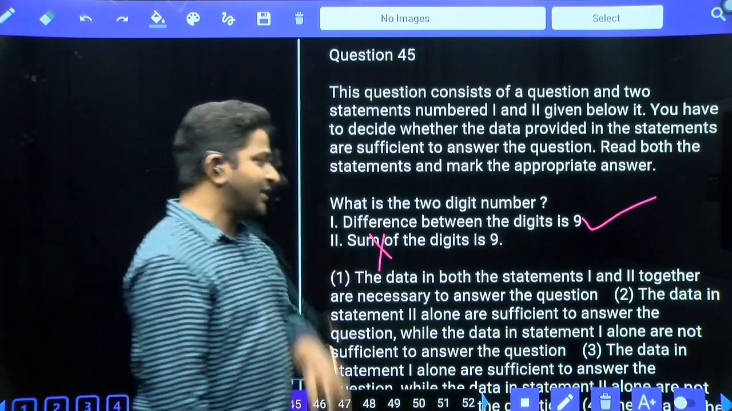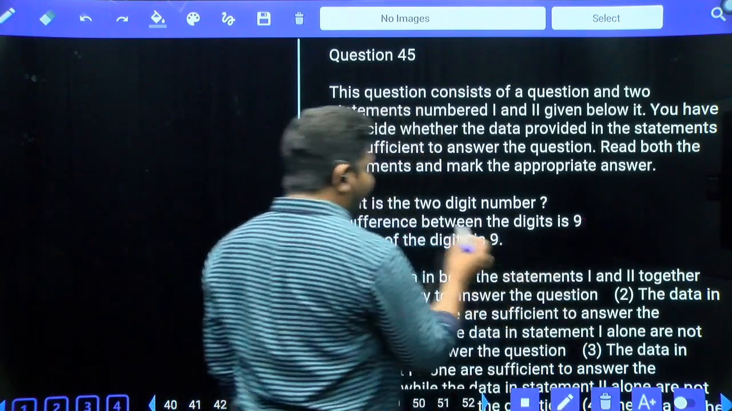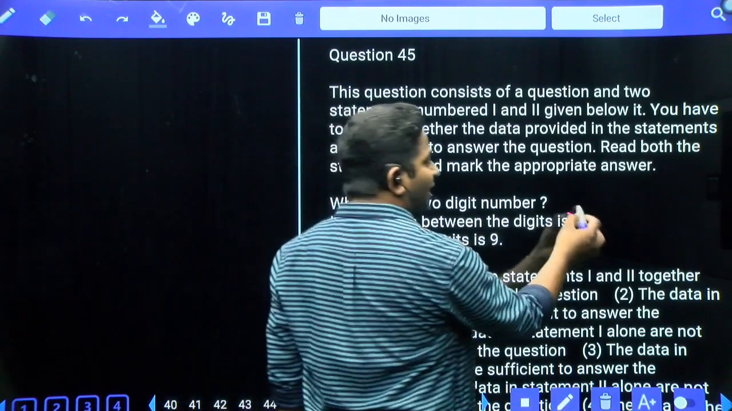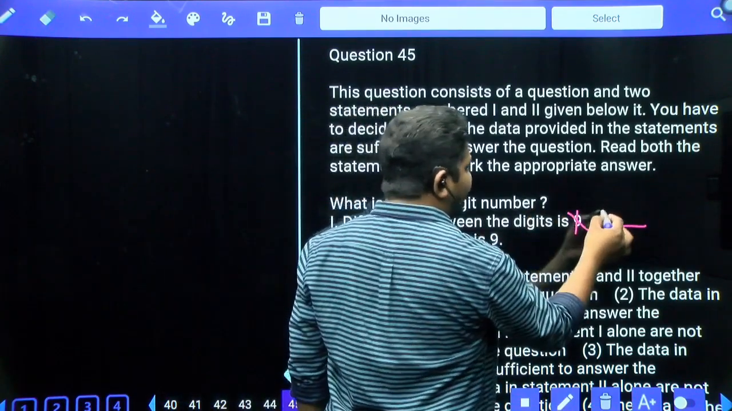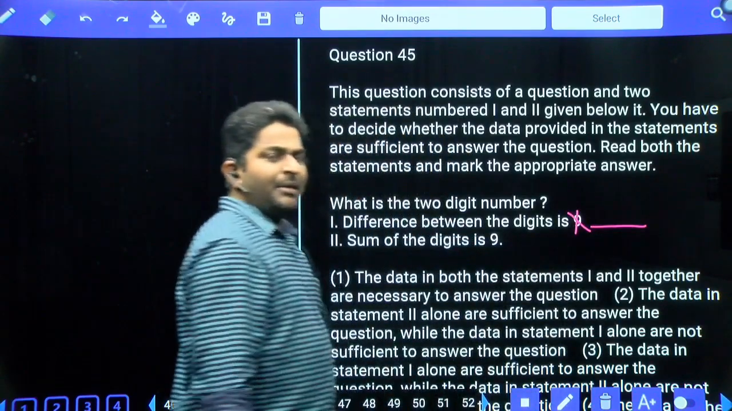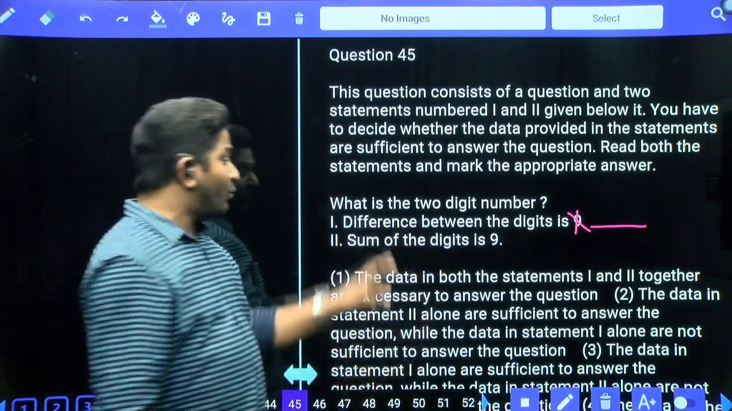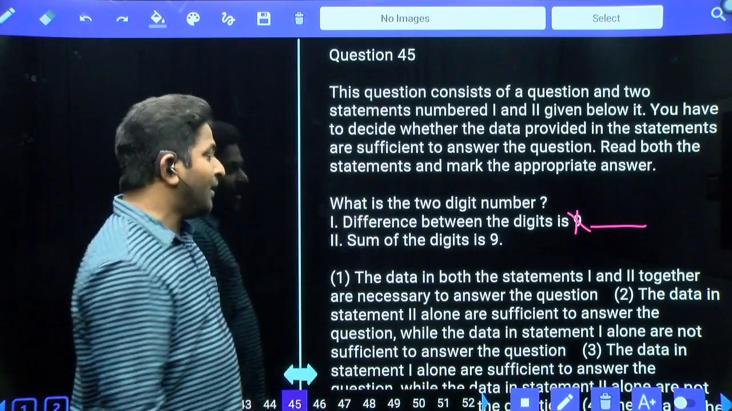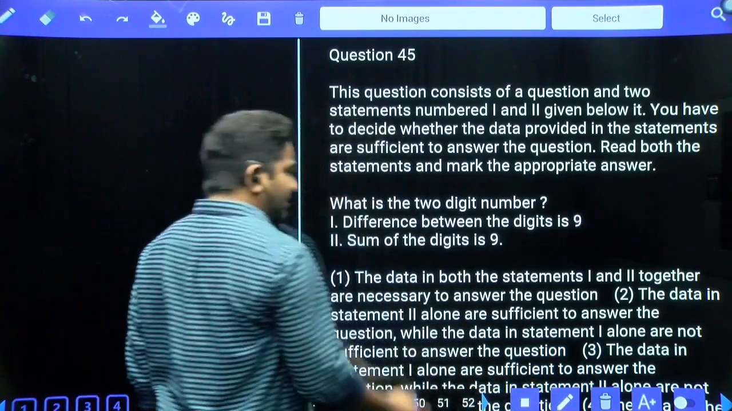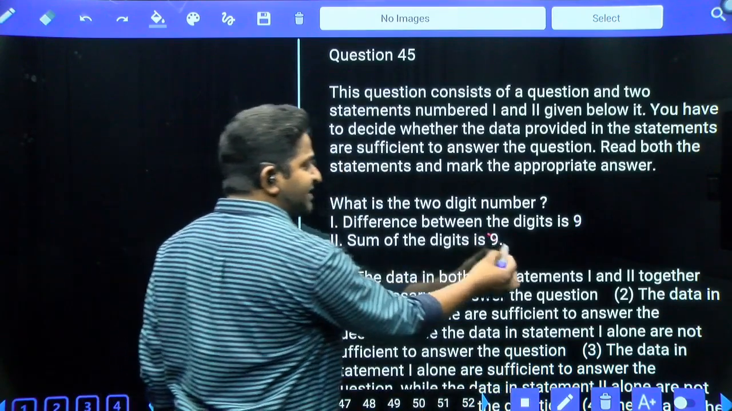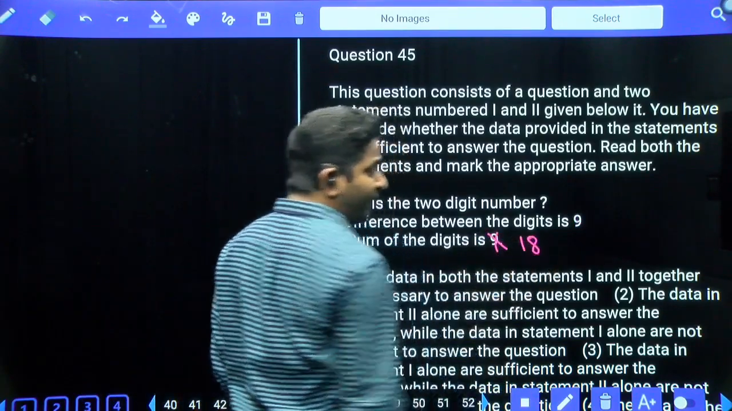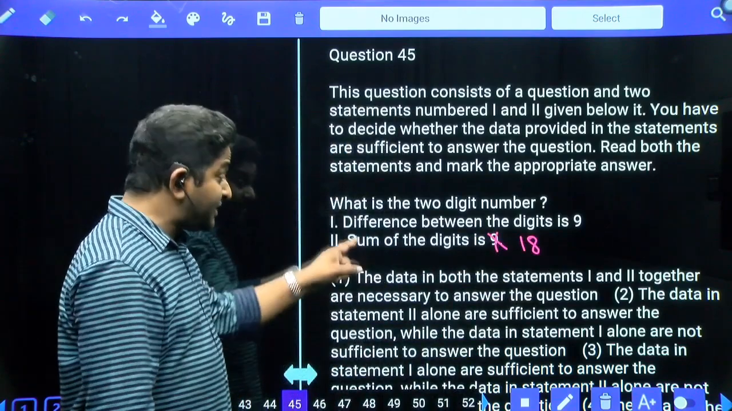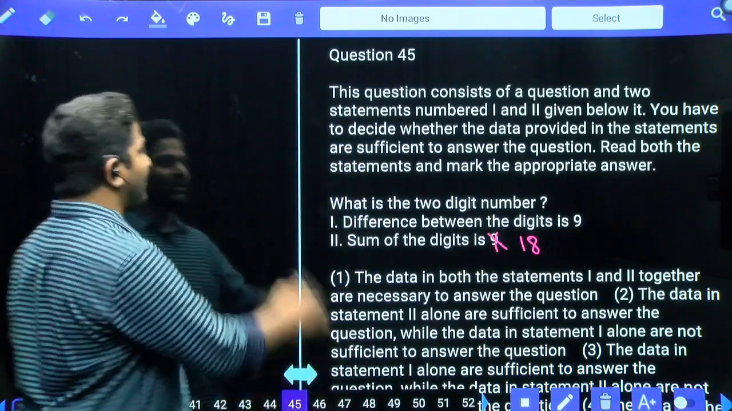Now in the same question, suppose the difference between digits is not equal to 9. In place of 9, if you have any other number, maybe 1 or 2, 3, 4, 5, 1 alone will not give you the answer. There also you will get multiple options. And in case in the same question, if the sum of digits is equal to 18, then using the second statement also we can get the answer.